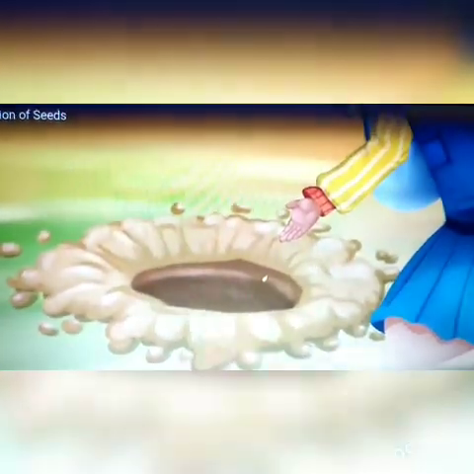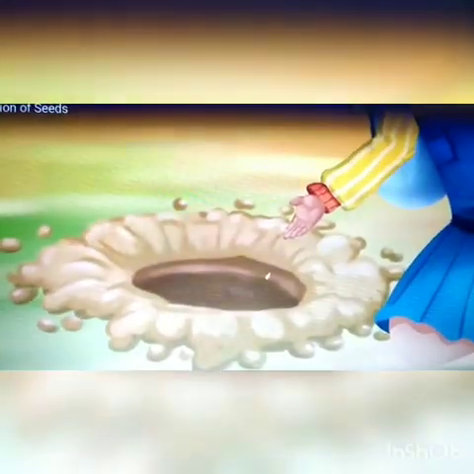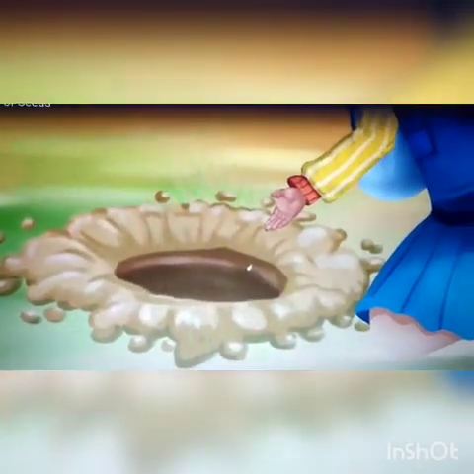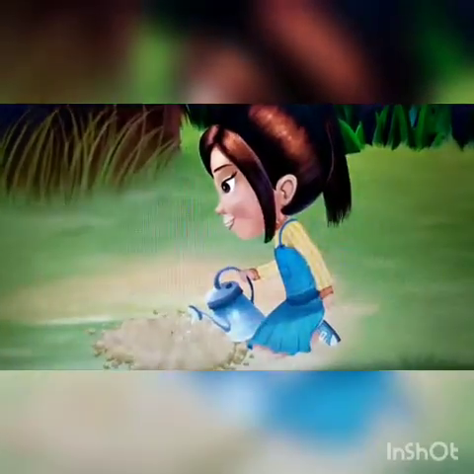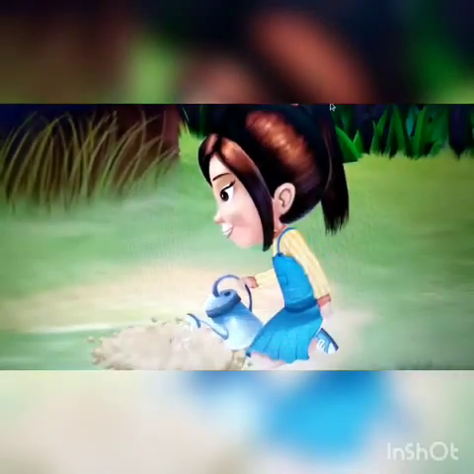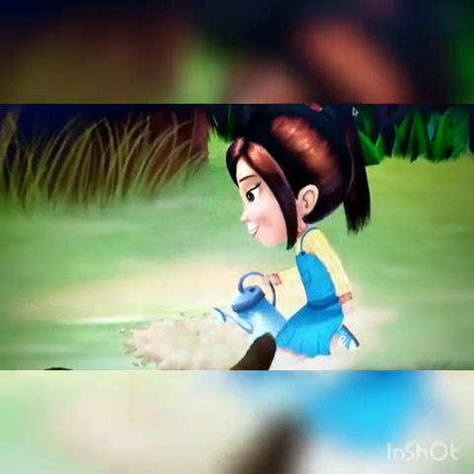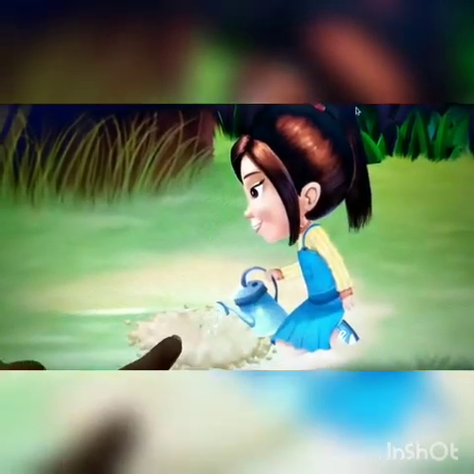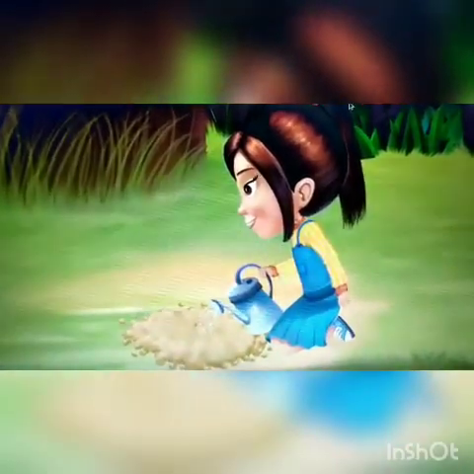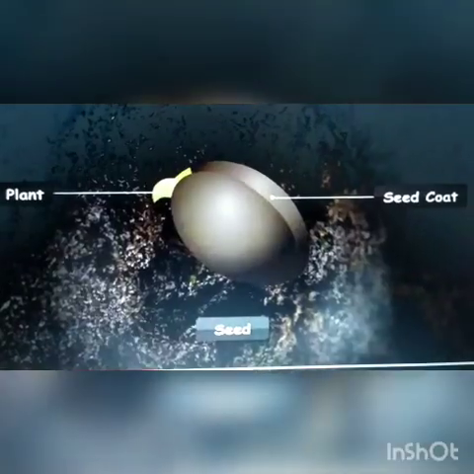So to get a new plant, a seed is sown in the soil. And after a seed is sown in the soil, we add water to it. Like this girl, she is adding water here. This water is absorbed by the seed, and water softens the seed coat and the baby plant breaks open the seed.